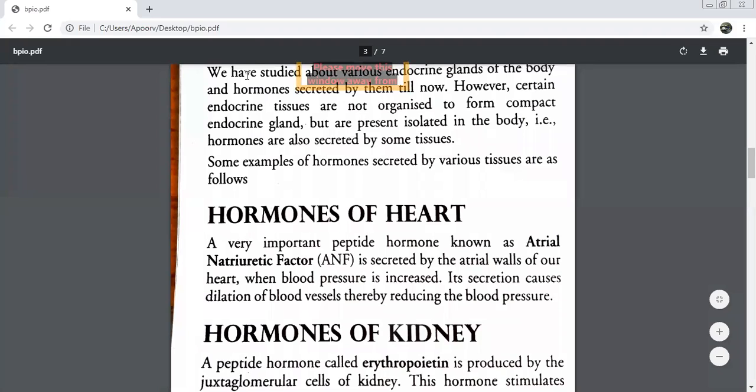Vasodilation means your blood vessels are becoming wider, and they're becoming wider because of this hormone, ANF. And how is this helping you? It is going to reduce the blood pressure. Is ANF clear to everybody?